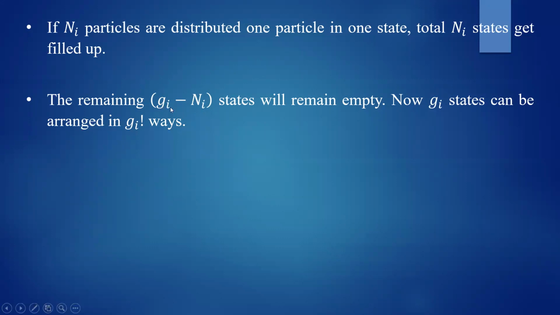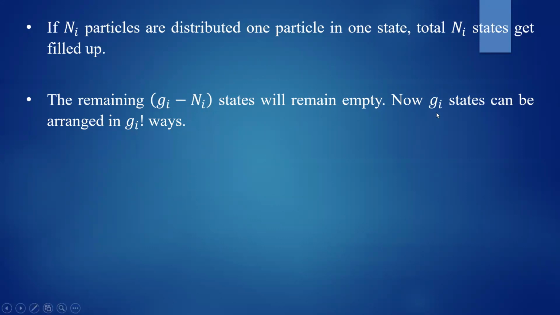The remaining Gi minus Ni states will remain empty. So out of Gi number of states, Ni number of states will be filled up, because Ni number of particles are there, and Gi minus Ni number of states will remain empty.